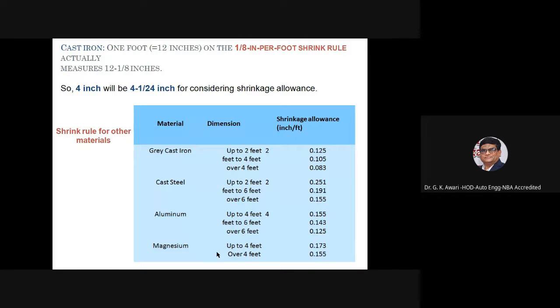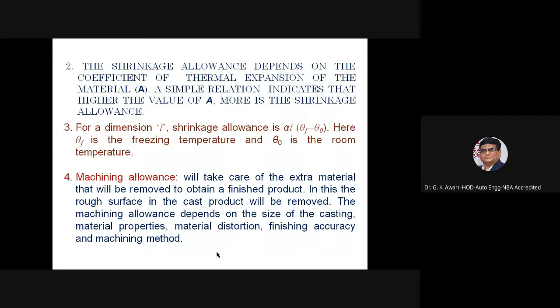For a grey cast iron up to 2 feet, 0.125. Similarly, for aluminum it is given over 6 feet dimensions 0.125 inch per foot. Then for magnesium over 4 feet, 0.155 inch per foot.